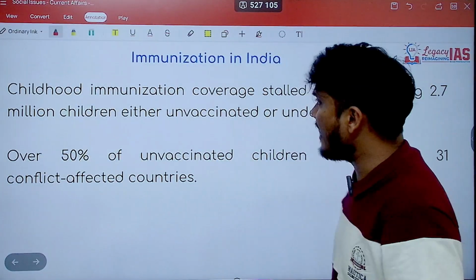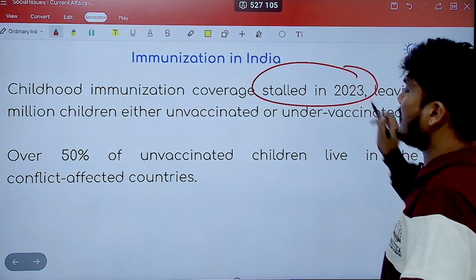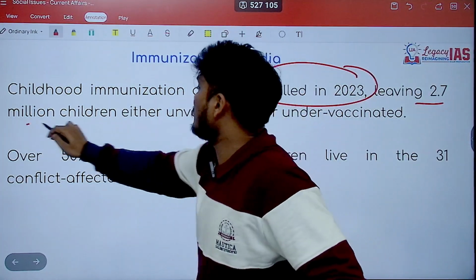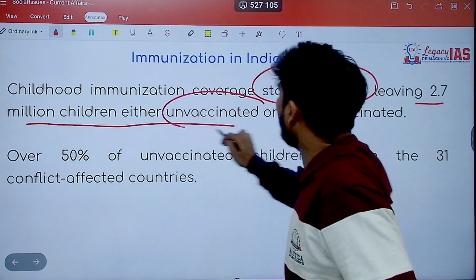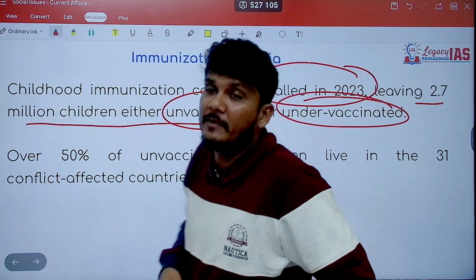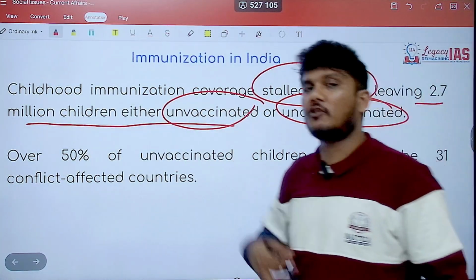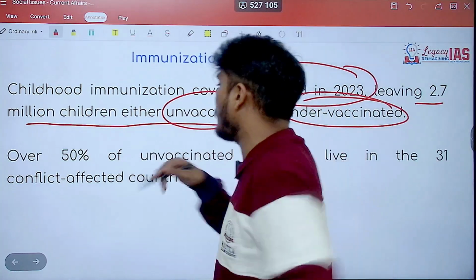It is said that childhood immunization coverage stalled in 2023, leaving 2.7 million children either unvaccinated or under-vaccinated. Unvaccinated means no vaccination. Under-vaccinated means the number of vaccinations is less than it should be.